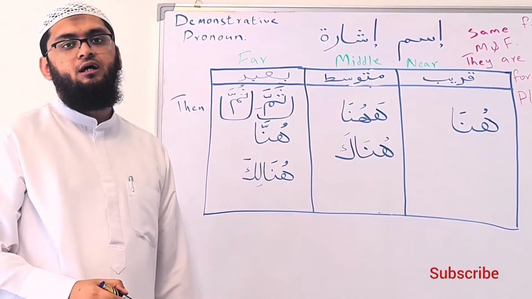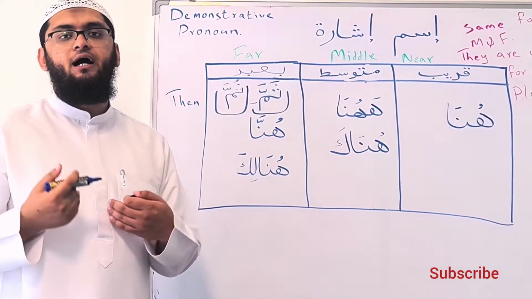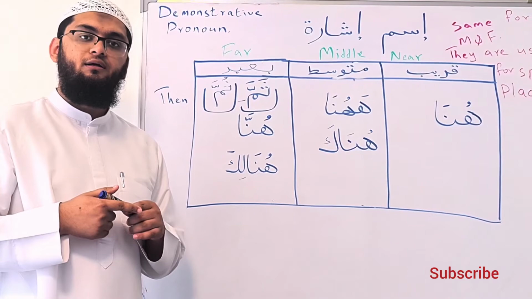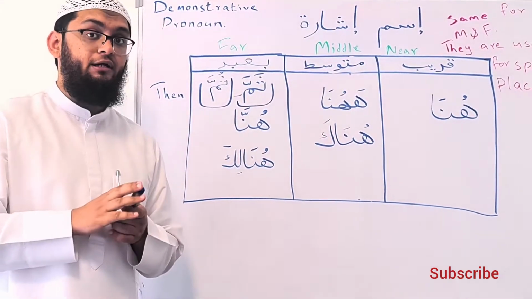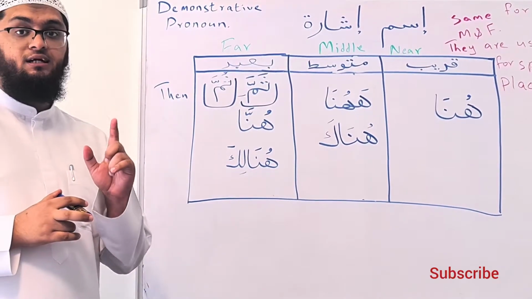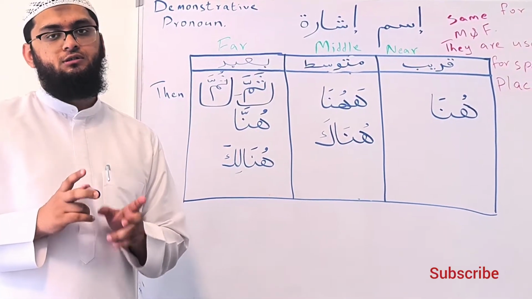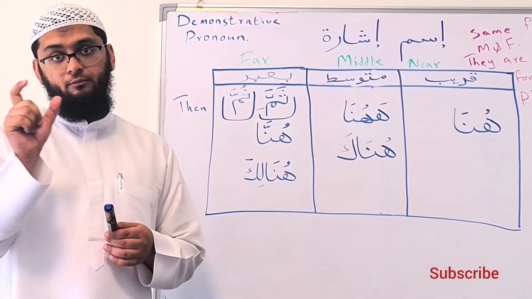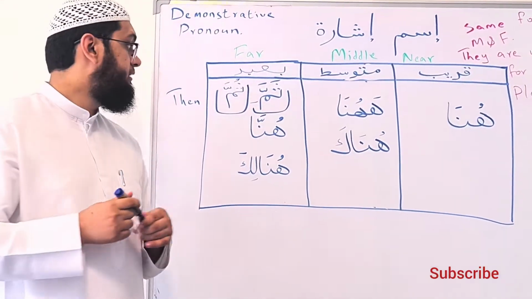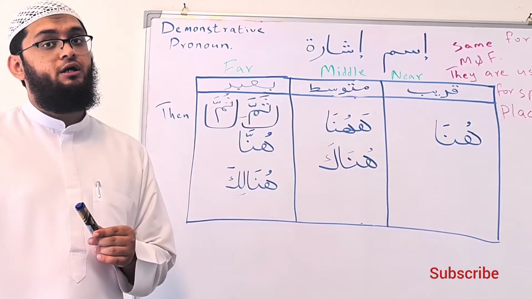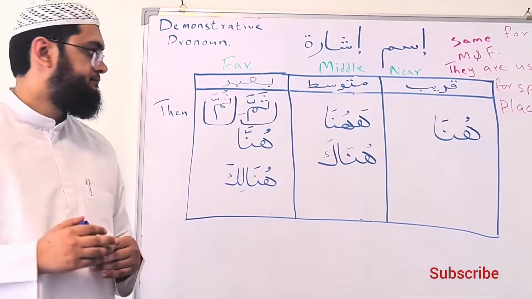For example, I say I traveled to Makkah, thamma, indicating Makkah, in that place I did tawaf. This is fine because the place of Makkah has already been mentioned in my speech, and now I'm bringing thamma, which indicates that Makkah, and it's far from me.